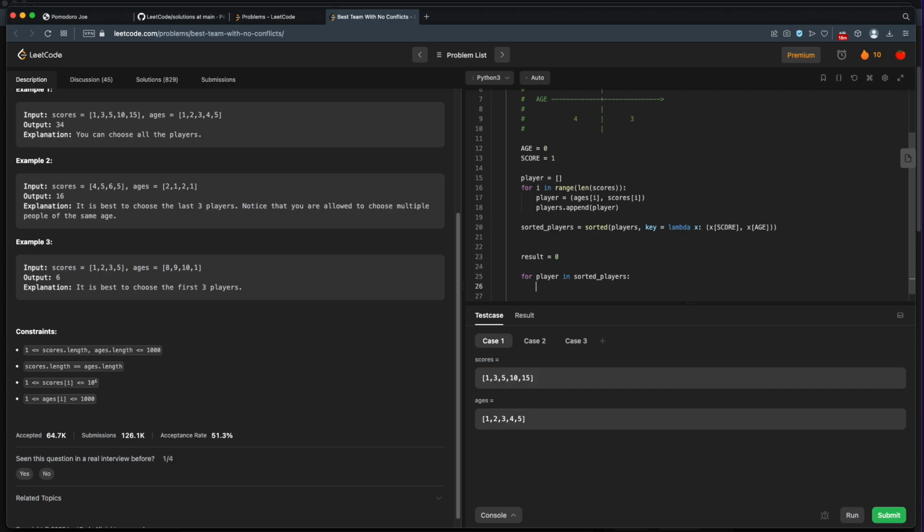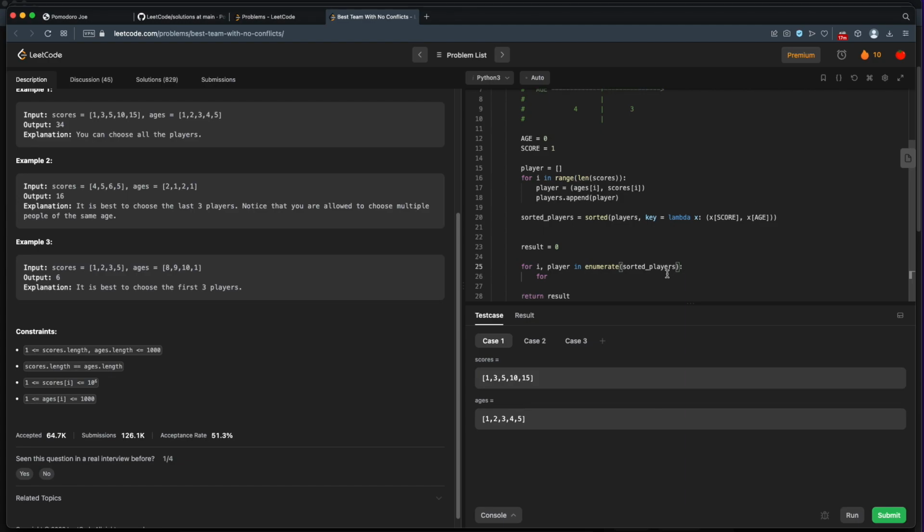So for this player, let's look at all the players that came before and eliminate the ones that can't be on the same team with this player. So now we need to have some range. We need to know what players came before. So we need to actually keep track of the starting index. And so we'll call enumerate. This will return the index and the value in this sorted players list.